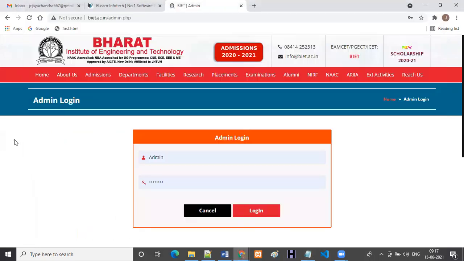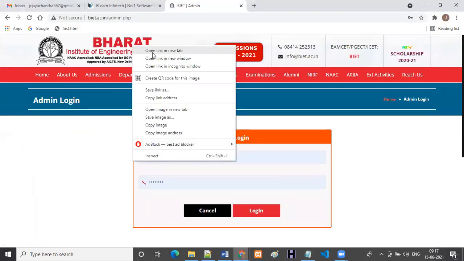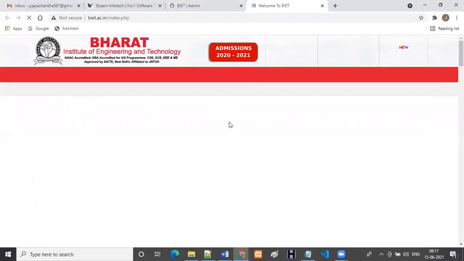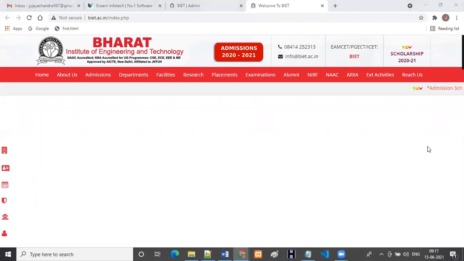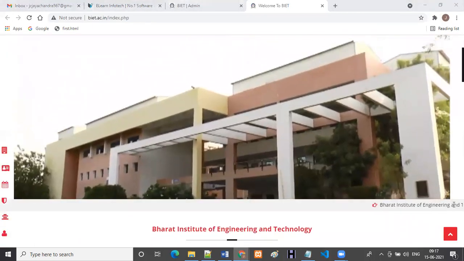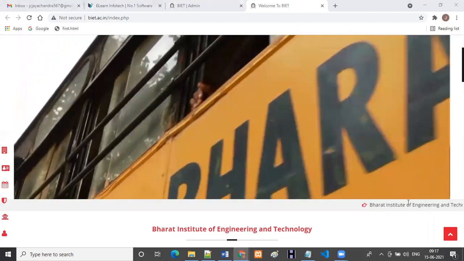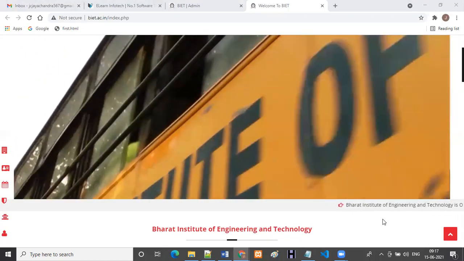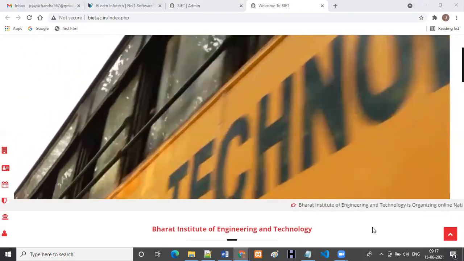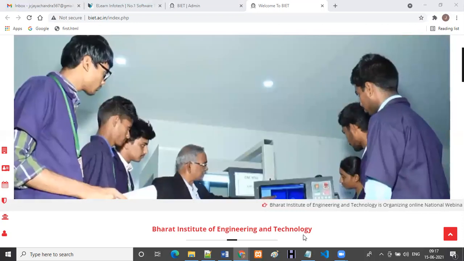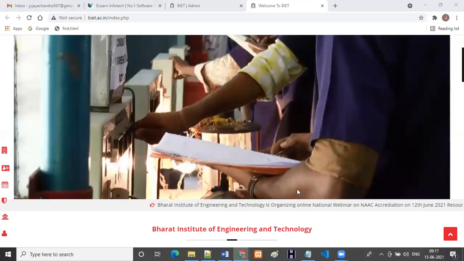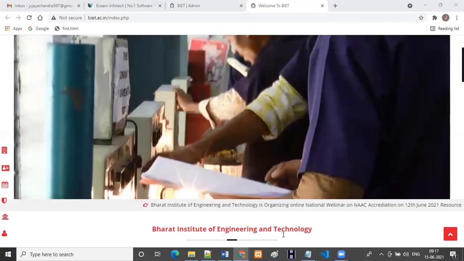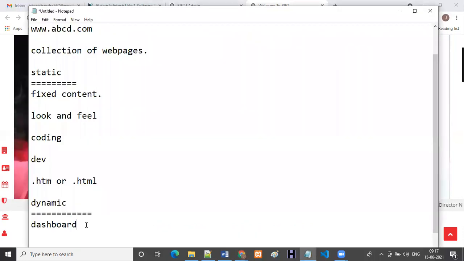For example, see here, I am going to open one engineering college website. Here my client requirement is that they want to update it themselves. For example, you can observe here we have some latest news. This news they can post themselves. No need to depend upon the developer. Whenever you are using a static one, compulsorily the developer has to do the changes, right? When coming to dynamic, we have a separate dashboard. Through the dashboard, you can do any changes.